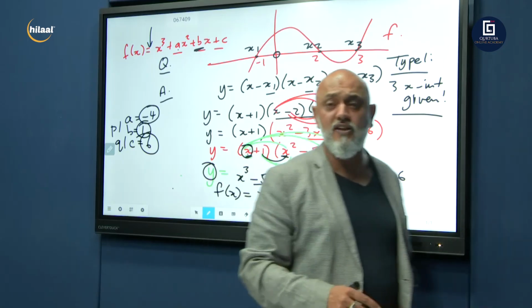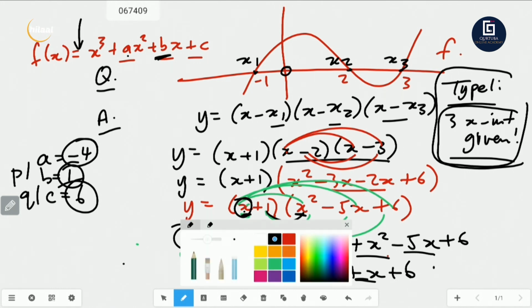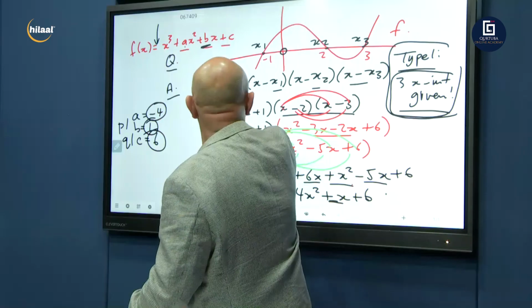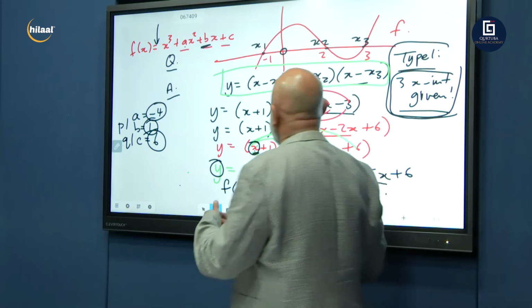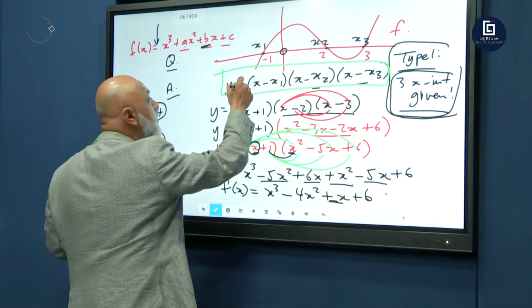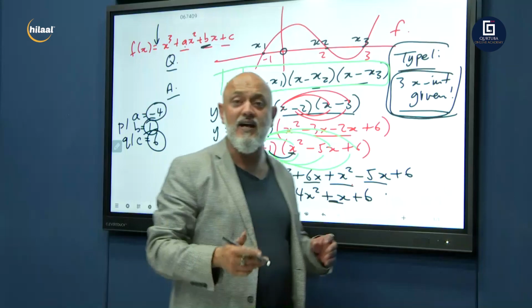I hope you took this one down. This is type number 1. When 3 x-intercepts are given, this formula is not given on your formula sheet, so you've got to know it. We begin with that formula, x minus x1. In the next one we're going to give you another point, and then we're going to have to put an A here in the front in order to find the A.